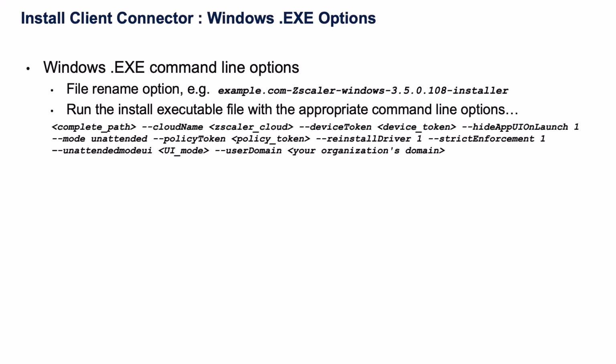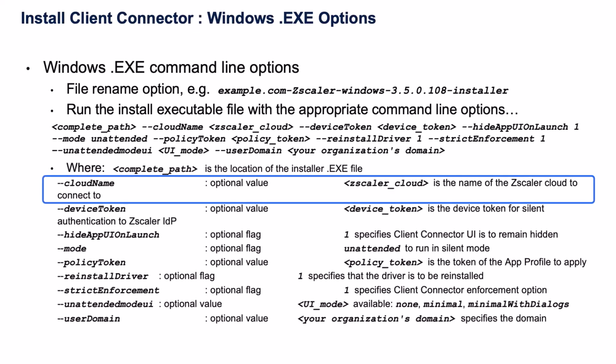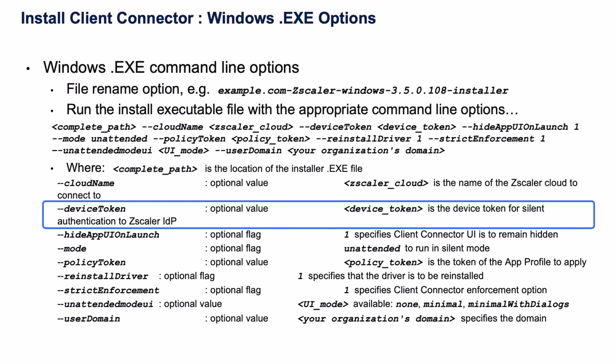So by using the installer options, you remove this burden from the user and automate the identification of the SAML IDP, automate the redirect to the IDP, and by doing this, you can provide a transparent authentication and enrollment process for Zscaler Client Connector. So we install with the cloud name option, which will be the Zscaler cloud your tenant is on. So Zscaler 2, Zscaler Net, ZS Cloud. A device token identifies if you're using Zscaler Client Connector, a mobile portal as the SAML IDP. We're not going to be using that in this configuration.